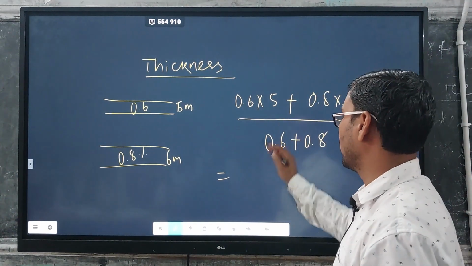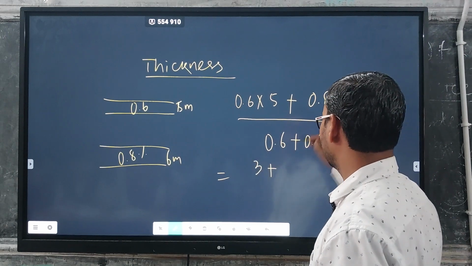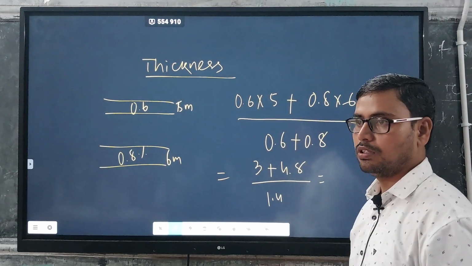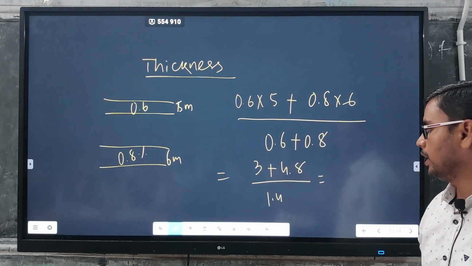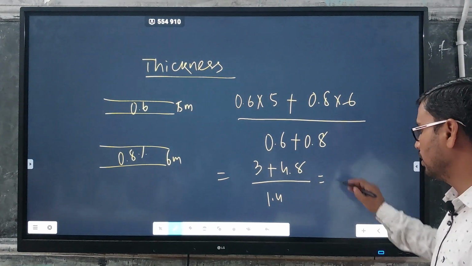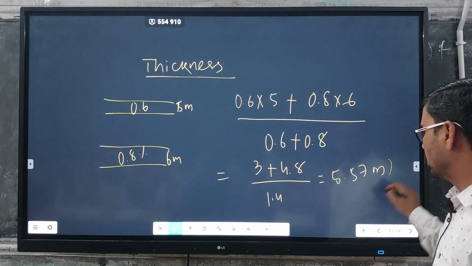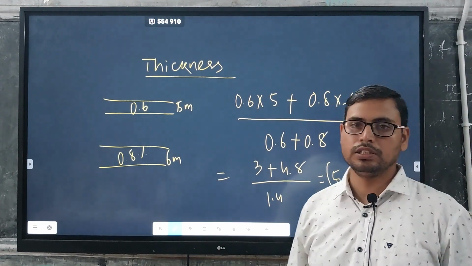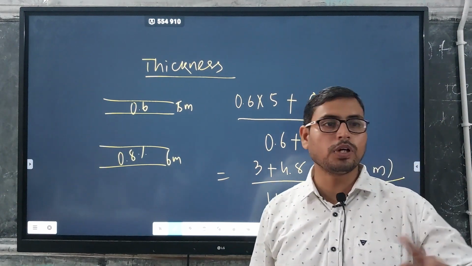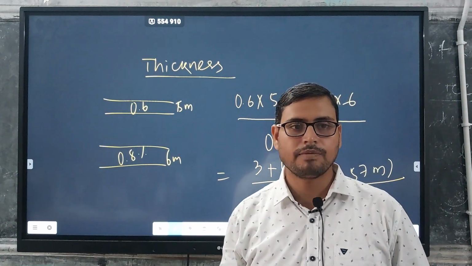So how much does it come to? This is 3 plus 4.8 by 1.4, which is 7.8 by 1.4, and it comes to around 5.7. Thickness we usually express in meter, so the average thickness will be 5.7 meter. The same way we have calculated grade as well as weighted grade, we can calculate average thickness or weighted thickness.